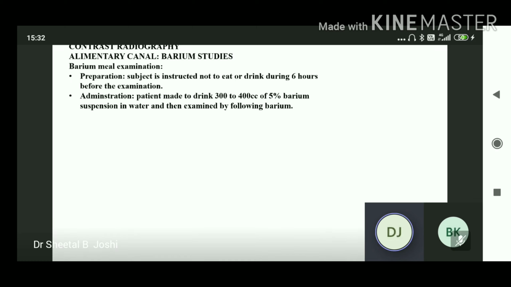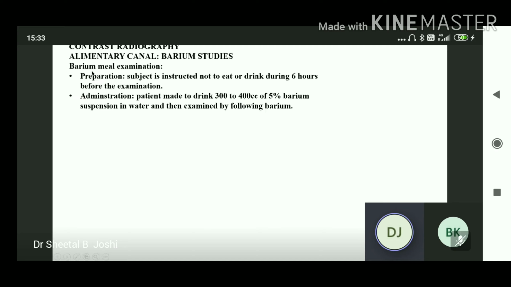Barium is harmless to our body because it's not absorbed into the gastrointestinal tract. Barium is insoluble in water, that's why it remains suspended or forms an emulsion in water. The principle involved is that the passage of the barium through the lumen outlines the mucosal pattern, which can be examined under fluoroscopy or radiographed on a film.